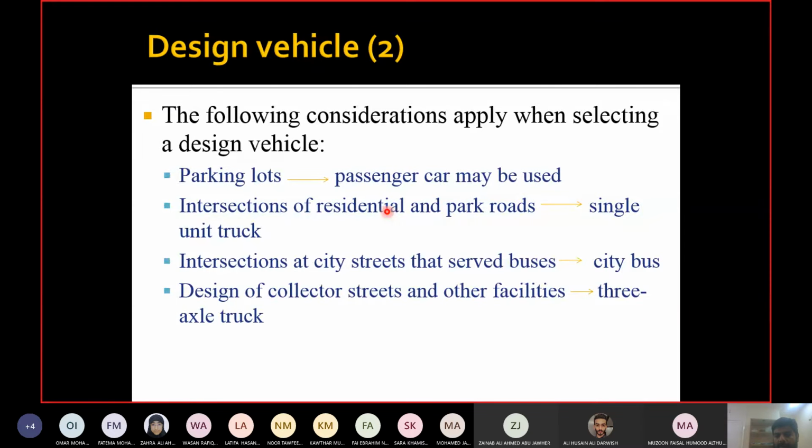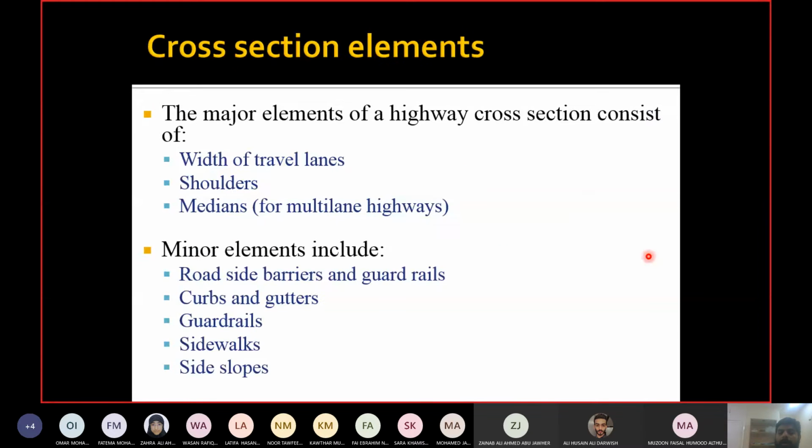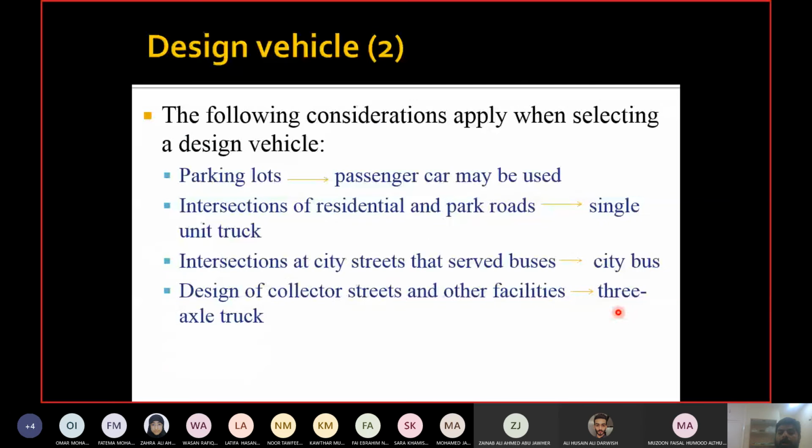If you're designing a collector or a higher road, then at least design for a 3 axle truck. And if you feel a larger truck is expected to come on the highway, then you design for that. 3 axle is just the minimum. Don't design for less than that.